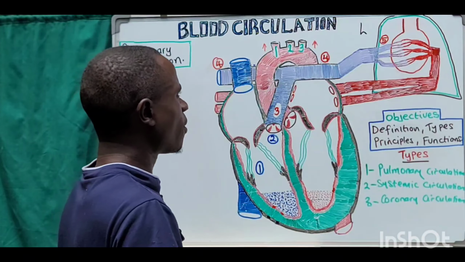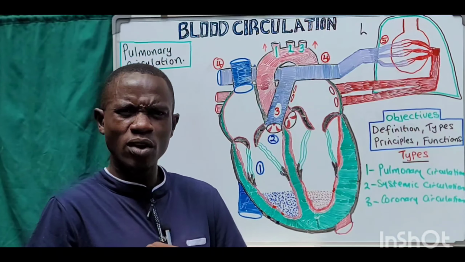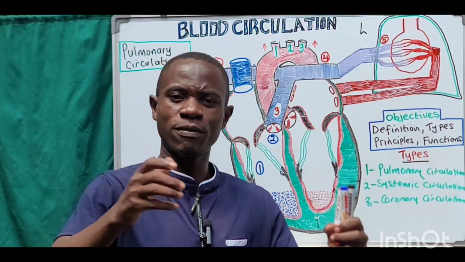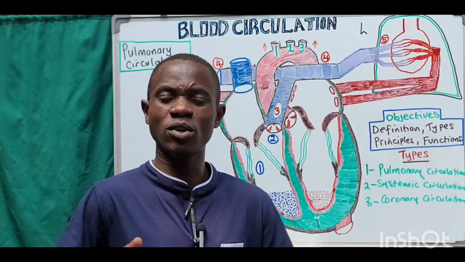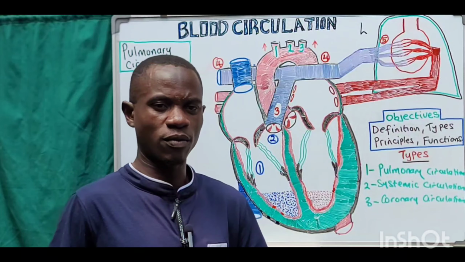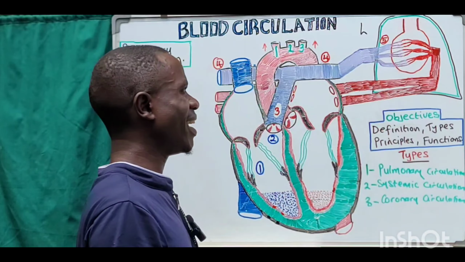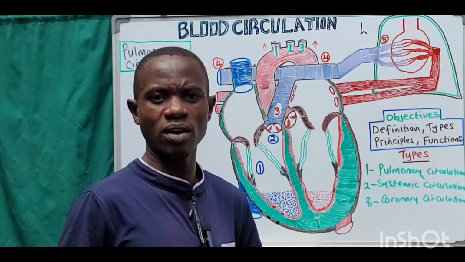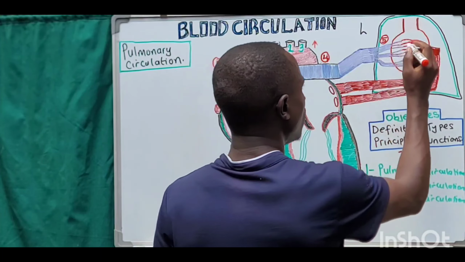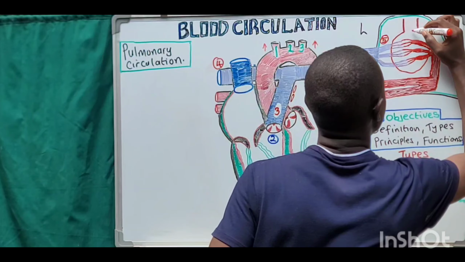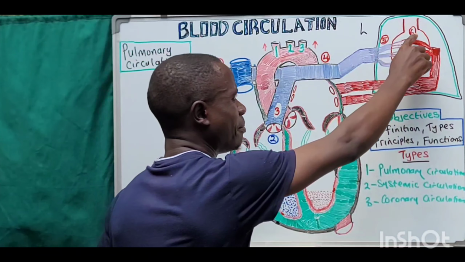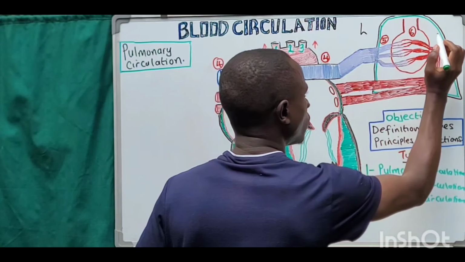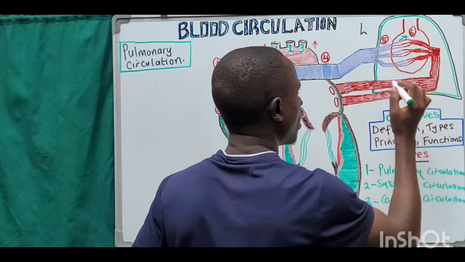Then from the pulmonary arterioles, we have some tiny structures that provide an exchange surface because they have a thin membrane. These are the pulmonary capillaries, which provide the exchange of gases. So now this one here is our sixth step. Number 6 is the blood capillaries, which we are calling the pulmonary capillaries.